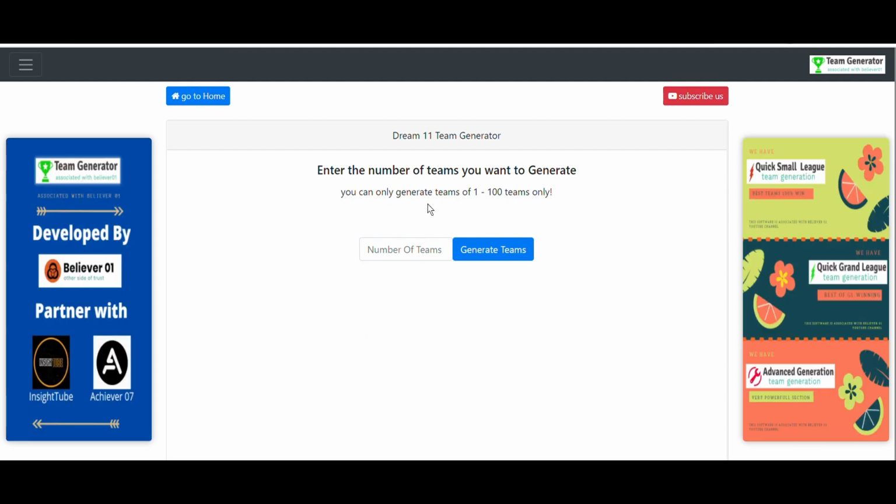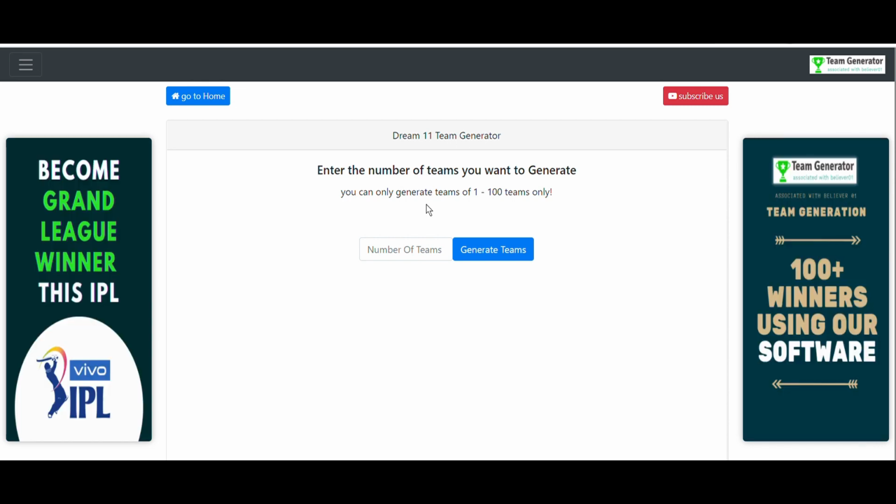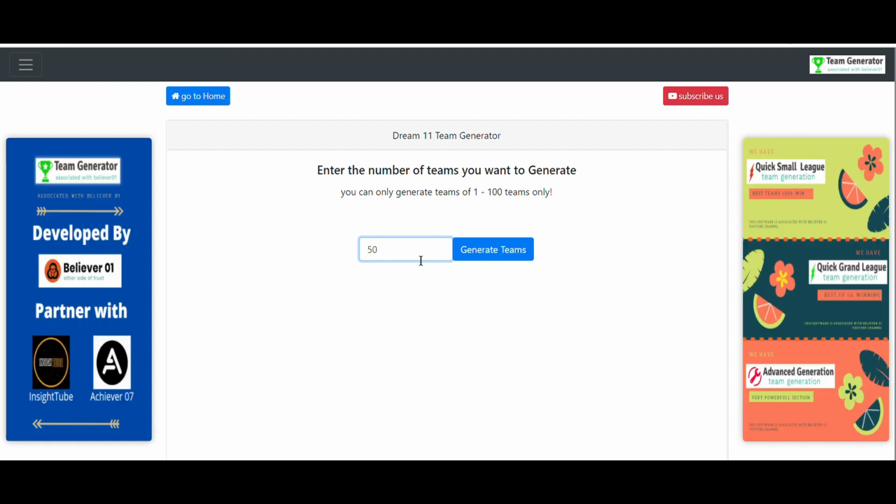You can see this is a small league section. As I have already told you, in the small league section you can generate teams between 1 to 100, whereas in the grand league section, that you have already seen, you can generate teams between 1 to 5,000. So you have to click on number of teams. Let me quickly generate 50 teams. I'm just giving it as an example. You can generate 5 teams, 4 teams, even 1 team.